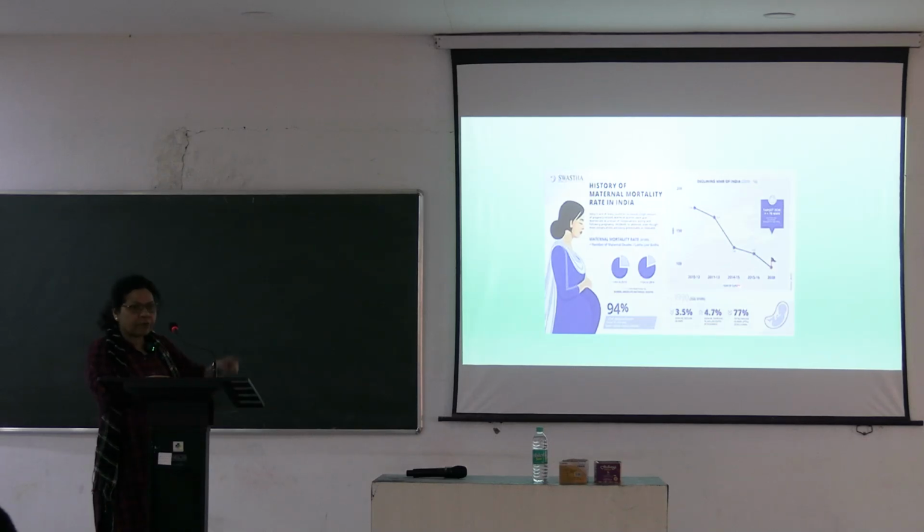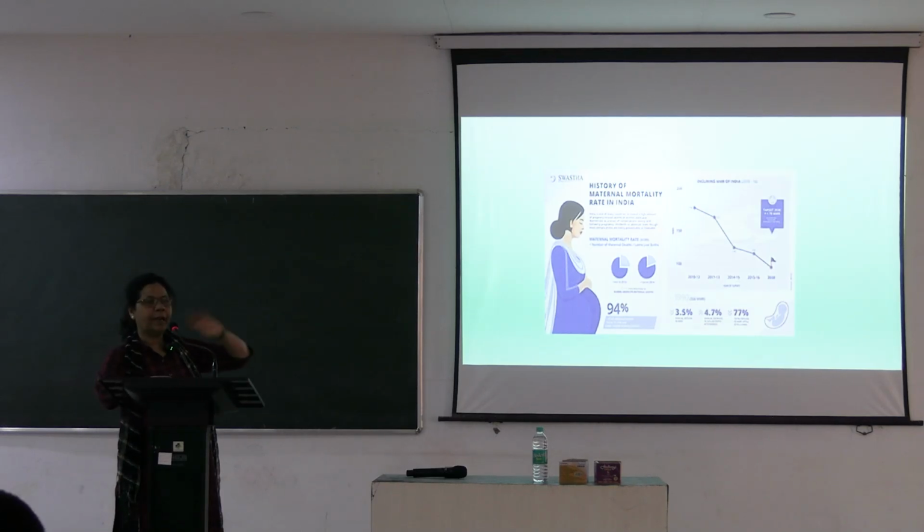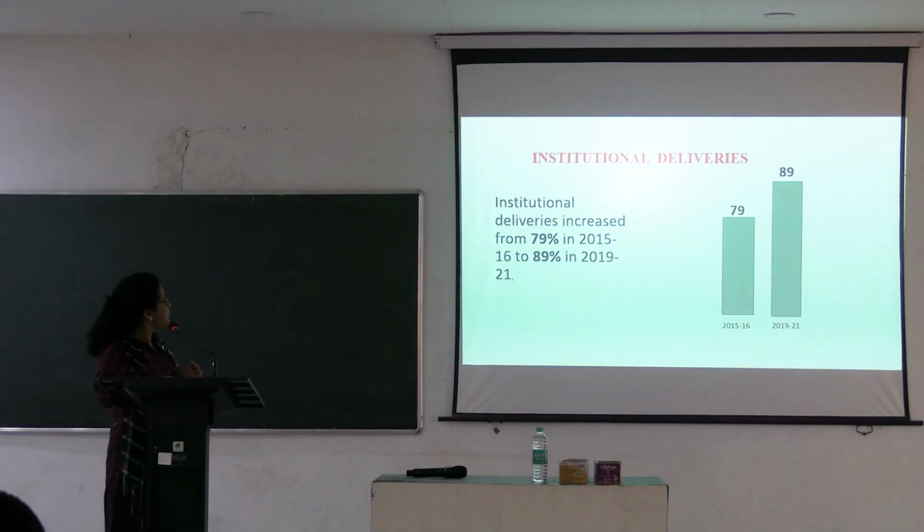It has a downward trend, but it has to go down further, to less than 70 per lakh live births. That is the goal for 2030. Now it is 2026, so we have 4 years to make up that. It is around 93 now per lakh live births.